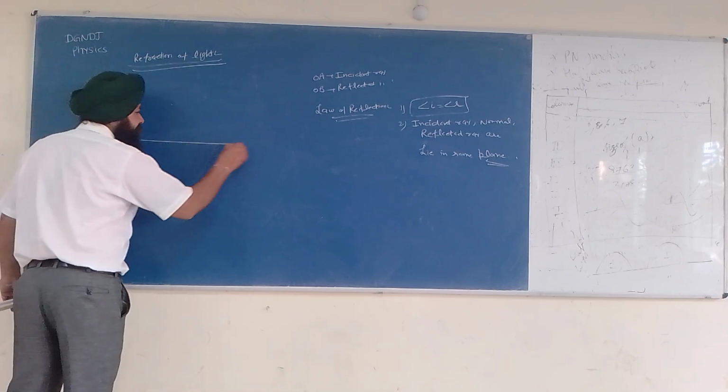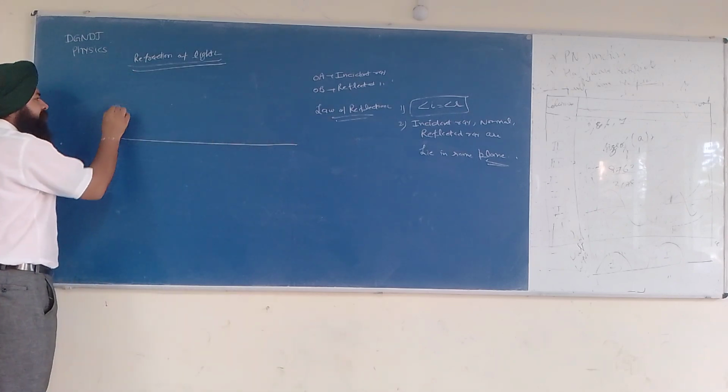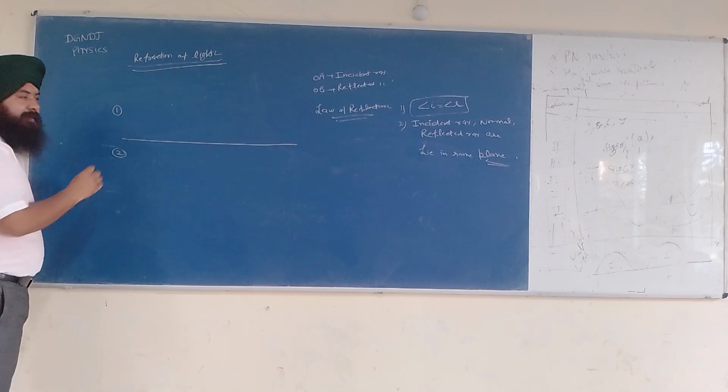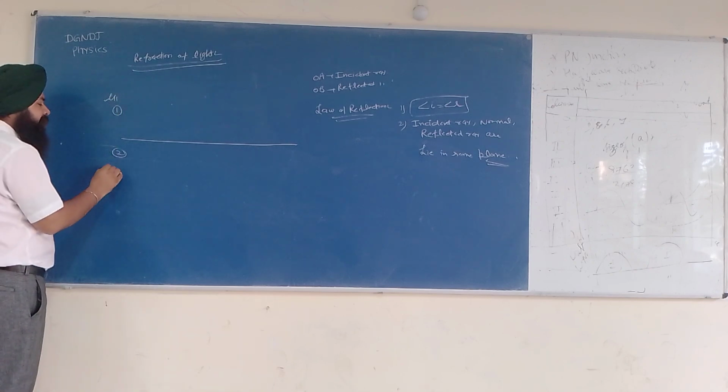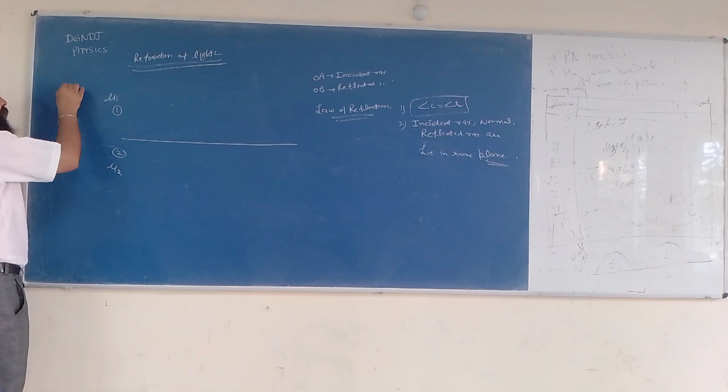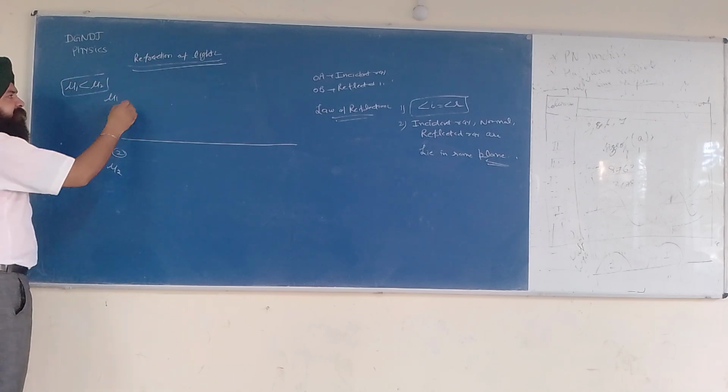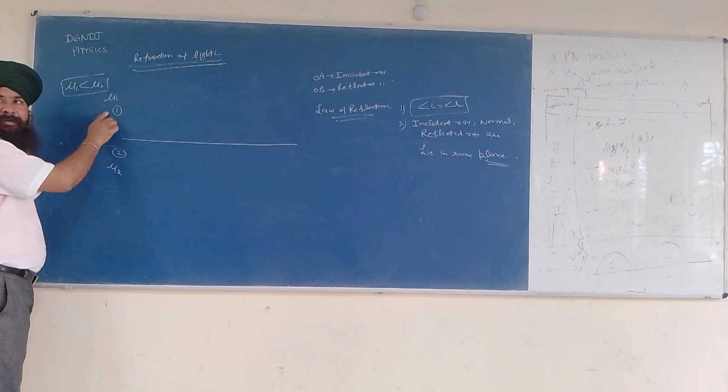See, let us say this is medium number 1, this is medium number 2, with refractive indices mu1 and mu2. Let us say initially mu1 is less than mu2. So this medium is the rarer medium and this is the denser medium.